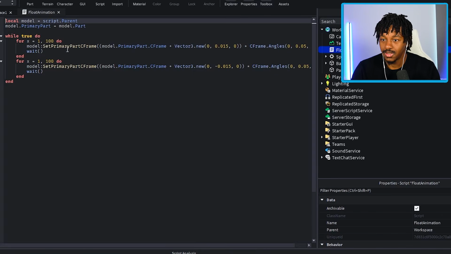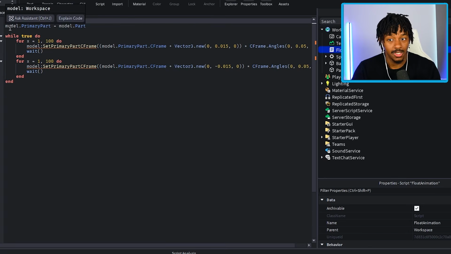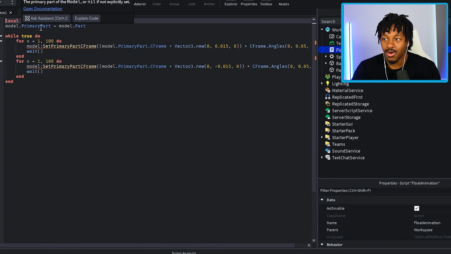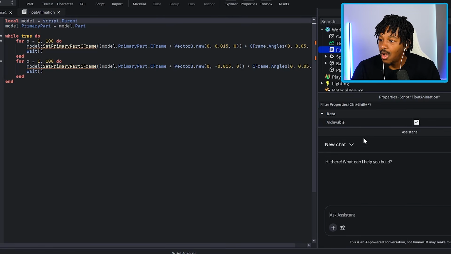All right, what does this do? Okay, local model script.parent. I'm assuming that's how you execute it. This is the start of it. I'm assuming model.PrimaryPart. Wait, what would be the primary part? The primary part of the model is not explicitly set. Wait, so I could just hit Control J to get knowledge on that. Oh wow, that's peak.